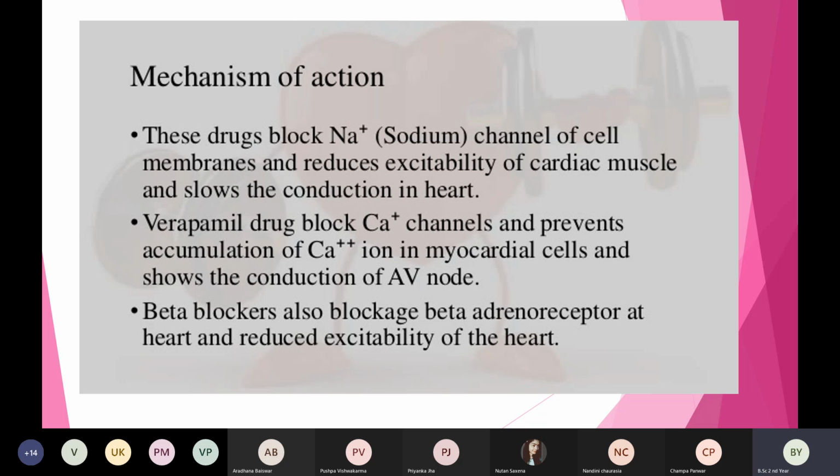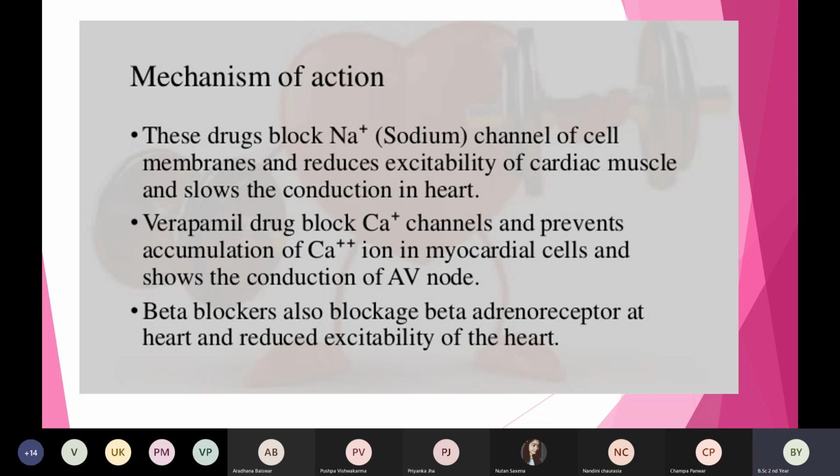We are decreasing the excitability of cardiac muscle by not allowing the sodium channel of the cell membrane to transport sodium. Because the excitability of cardiac muscle is reduced, it will slow the conduction in the heart. So it is trying to bring the heart back to normal rhythm.